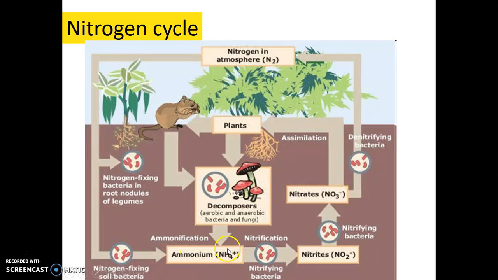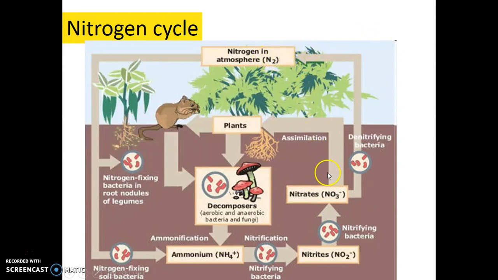which is a polyatomic ion, NH4. Then in the soil, there are nitrifying bacteria that turn it into either nitrites or nitrates, depending on the type of bacteria. And then also in the soil, there are denitrifying bacteria that take the nitrites and nitrates and turn them into atmospheric nitrogen, or N2, which is in the air.